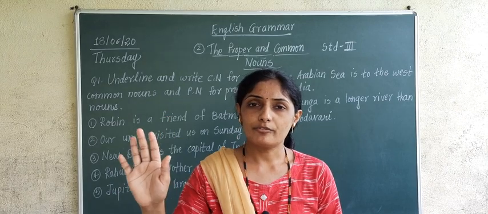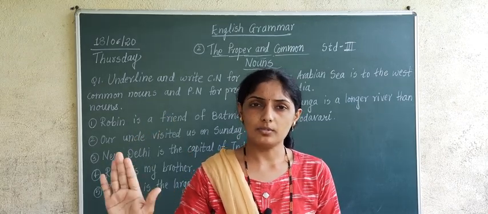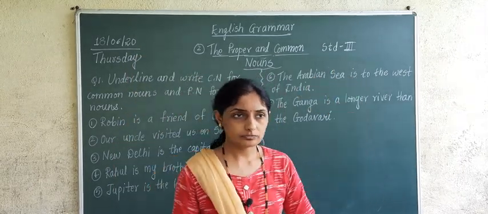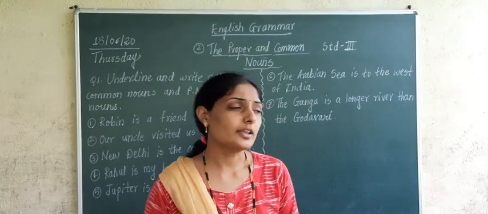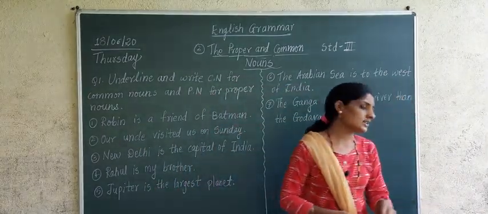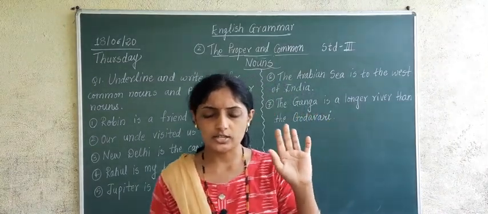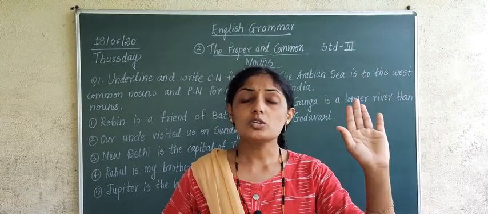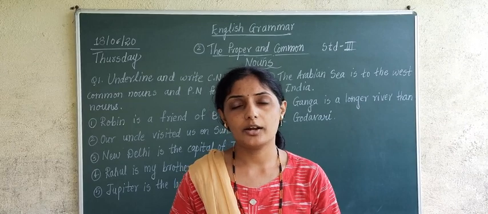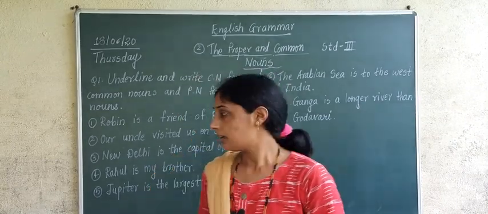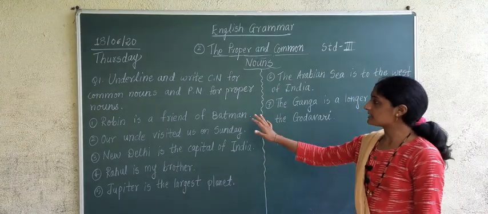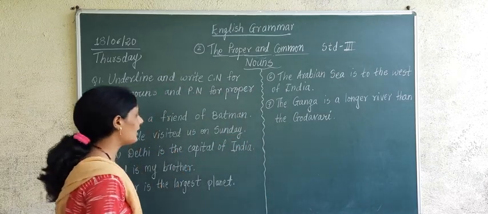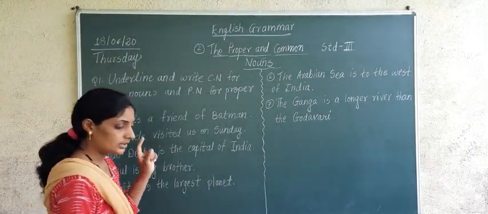Understood? The name of a person, place, animal, bird means what? Proper noun. And the words which stand for any person, place, thing, animal or bird, those words are called common noun. Understood? Now here some examples are there in front of you. Can you see on the board? There are 7 examples given to you, and you have to underline proper noun and common noun in these sentences.